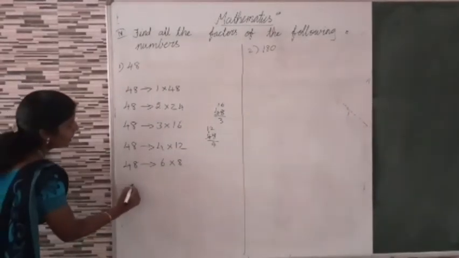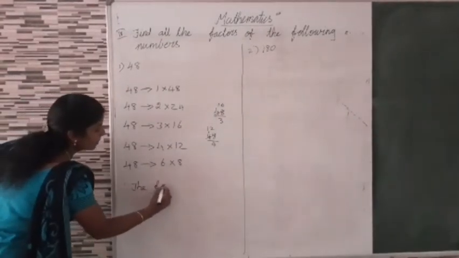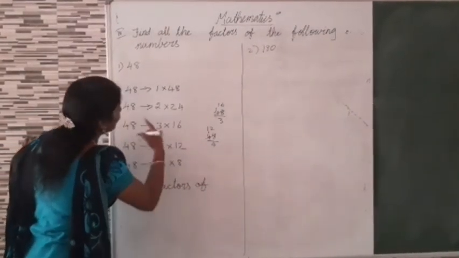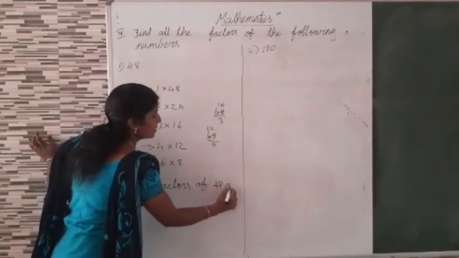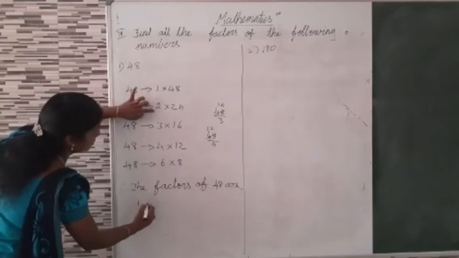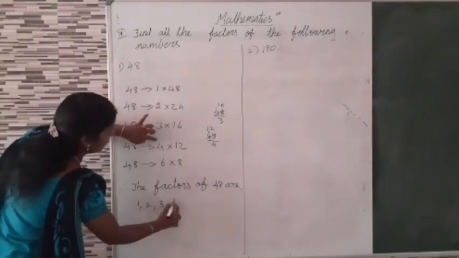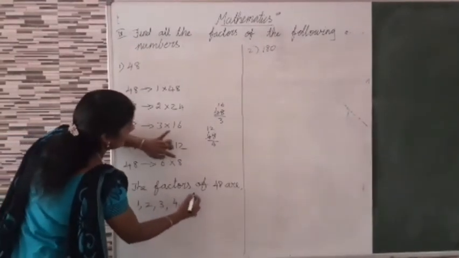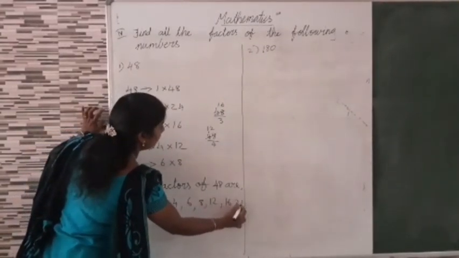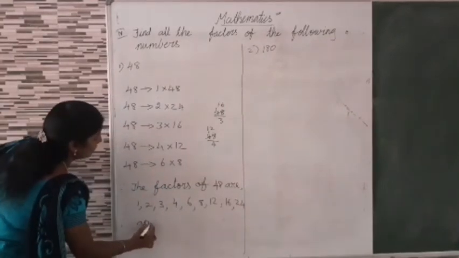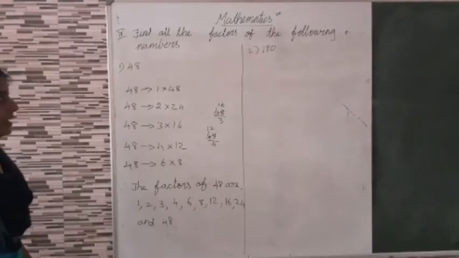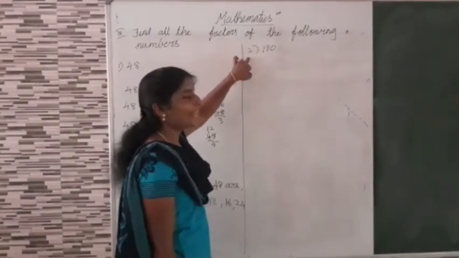Therefore, the factors of 48 are 1, 2, 3, 4, 6, 8, 12, 16, 24 and 48. Are you clear? Then second question, 180.